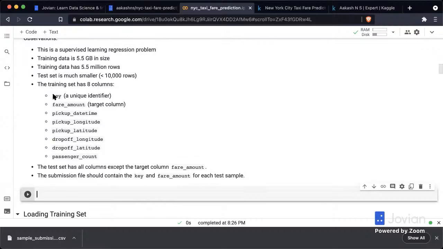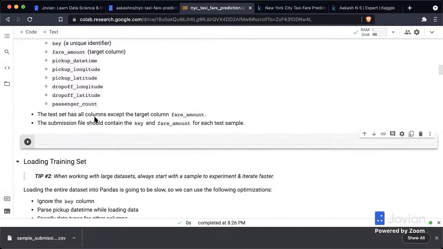And the training set has 8 columns: key, fare amount, pickup date time, pickup latitude, longitude, drop off latitude, longitude, and passenger count. Now the test set has all columns except the target column, the fare amount, and the submission file should contain the key and the fare amount for each test sample. Okay.